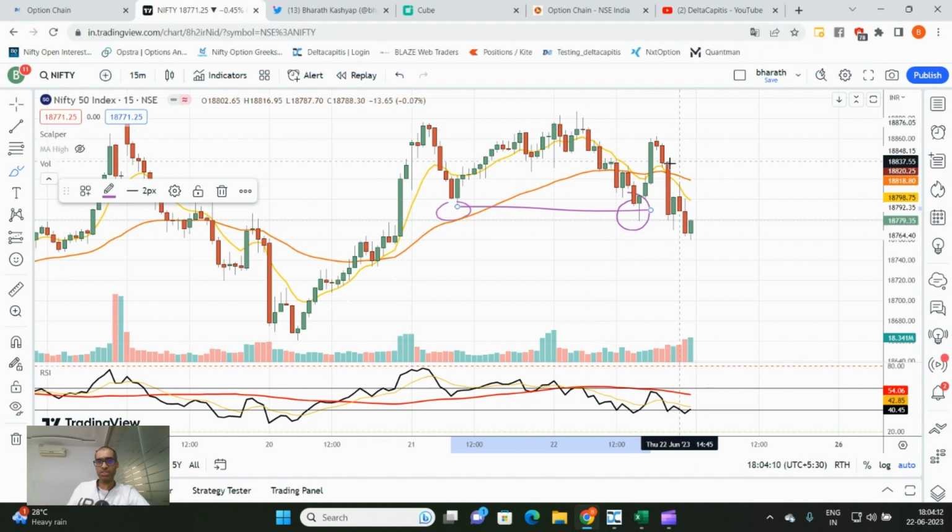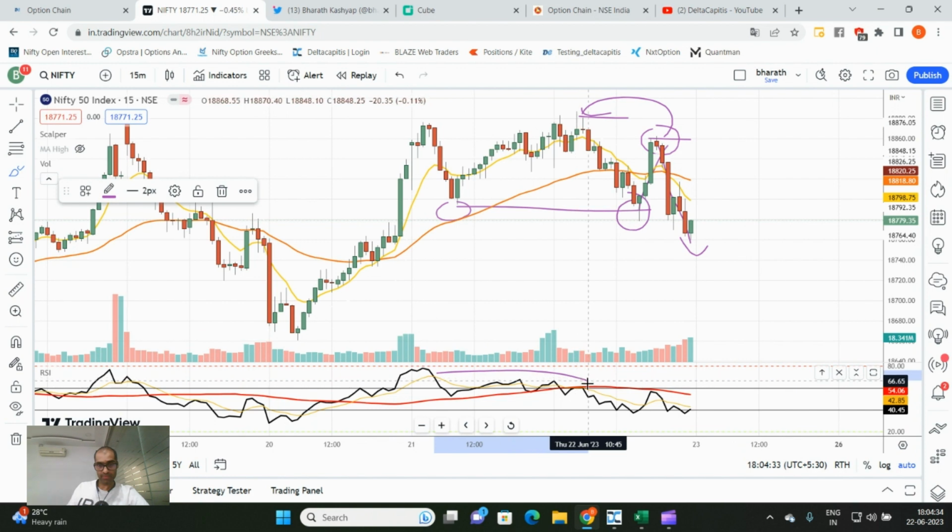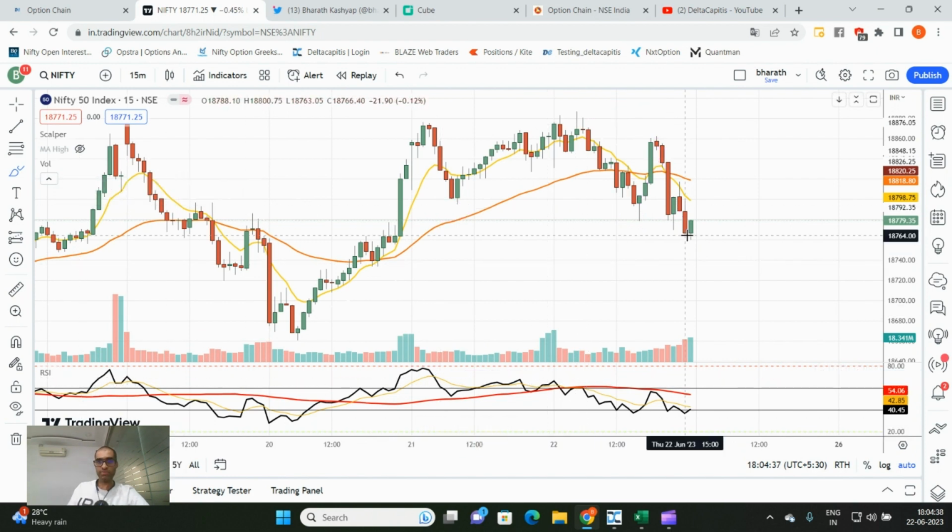So I was expecting a price correction, provided this rally is lower than the previous high, for which I should at least have the market below 18,880 levels. I was thinking that around 18,860 levels this market would make a top and then sell off. I was expecting a minimum lower high because of the divergences and momentum loss I saw on the 15-minute chart earlier. This was the reason why I said 18,860 may not cross.